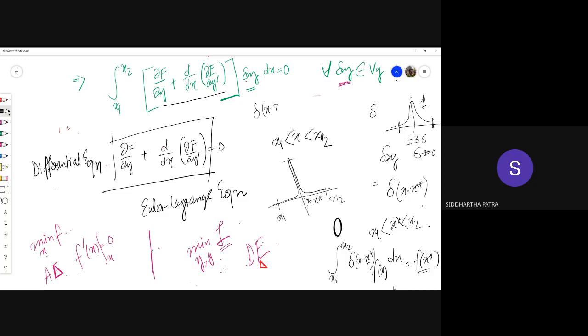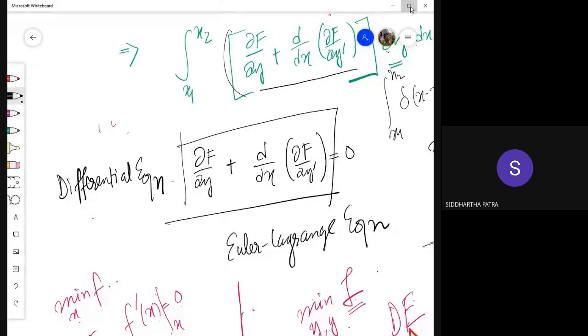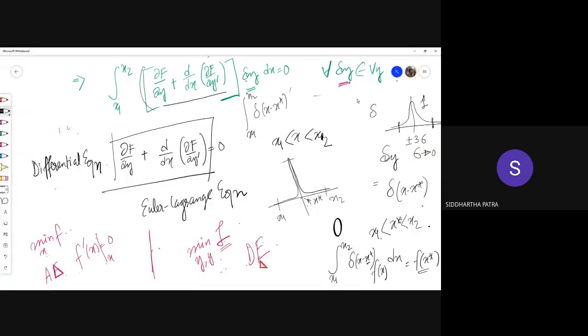If I take a delta function and perform the integration, whatever this quantity is,